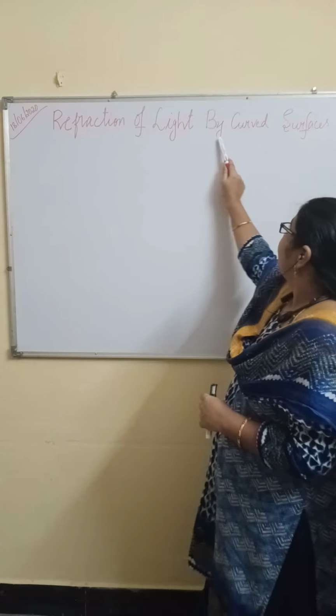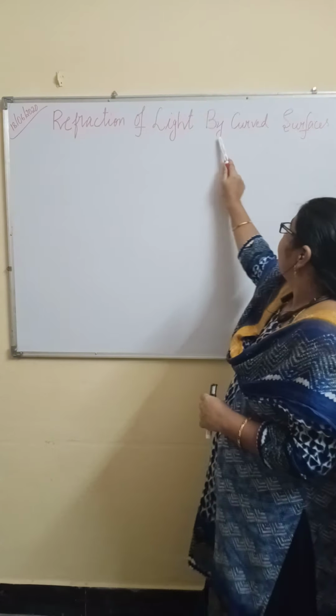Now we have learnt the refractive index formula, N is equal to C by V. Right? Now, when you want to compare the refractive indices of two mediums, for example medium 1 and medium 2, we will write N12. Refractive index of first medium is compared with second medium.